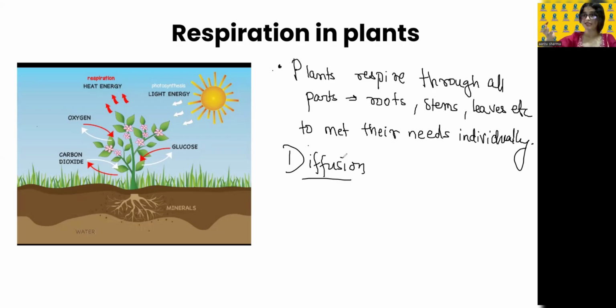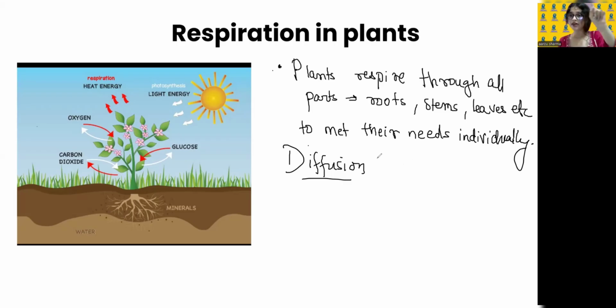This process occurs with the help of diffusion. Diffusion means, whenever it feels that it does not have carbon dioxide, it will take it. Whenever it has produced too much oxygen, it will release it. So this is done with the help of diffusion. You just need to remember that. Now see, in the morning what happened?